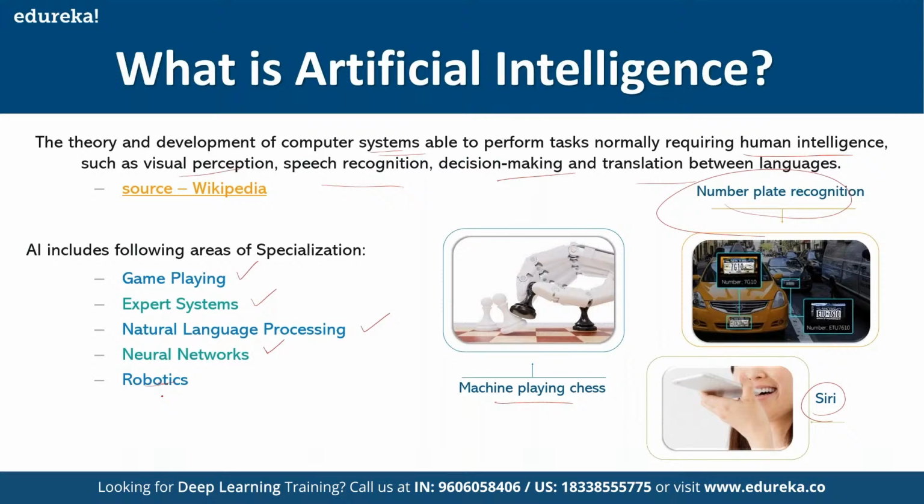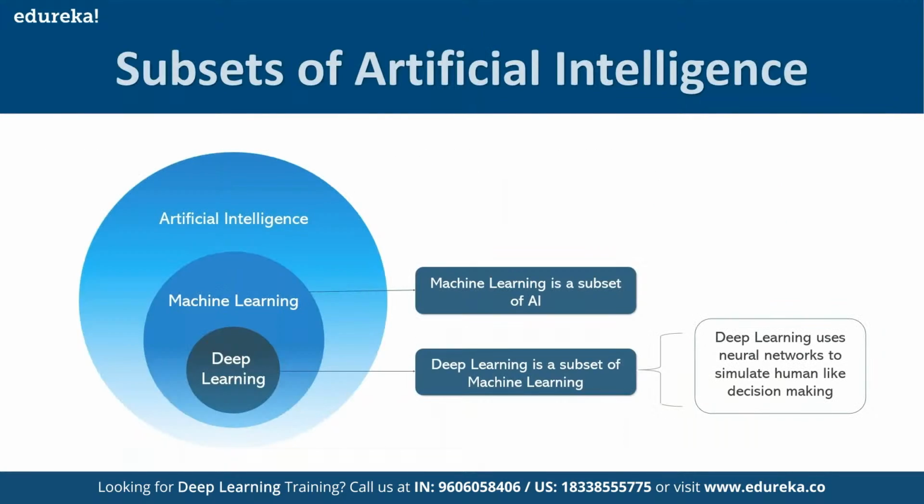Now if you're new to this field of AI, machine learning and deep learning, you might be wondering, if this is AI, what exactly is machine learning or deep learning? Well, the next slide is going to clear all your doubts.